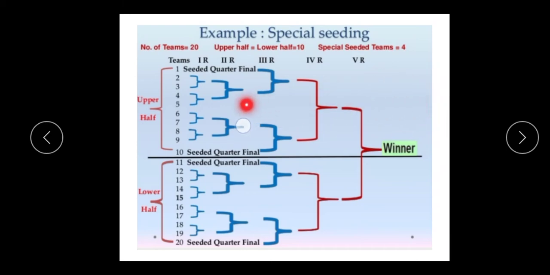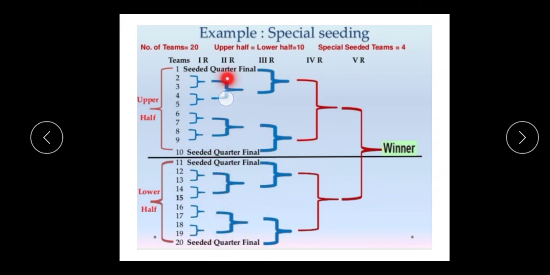The bye is not given in that fixture. Then play the first round: 2 versus 3, 4 versus 5, 6 versus 7, 8 versus 9. After that, 12 versus 13, 14 versus 15, 16 versus 17, 18 versus 19. After this, one team is a winner. Next, they play together, 1 and 2 also. Here also the same, here also the same players.